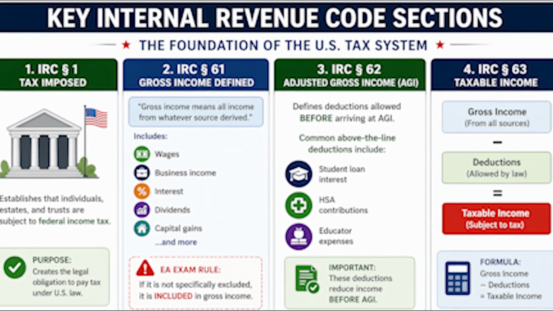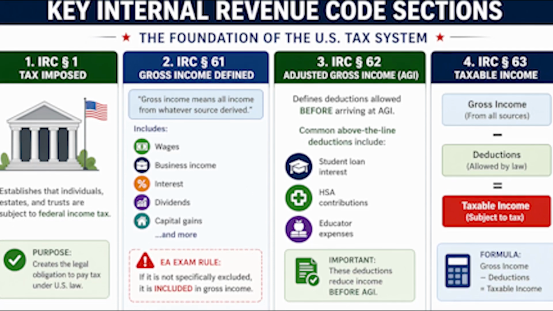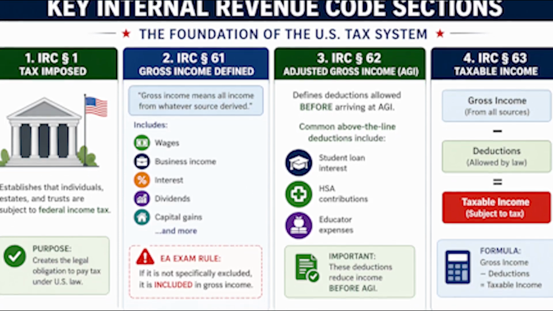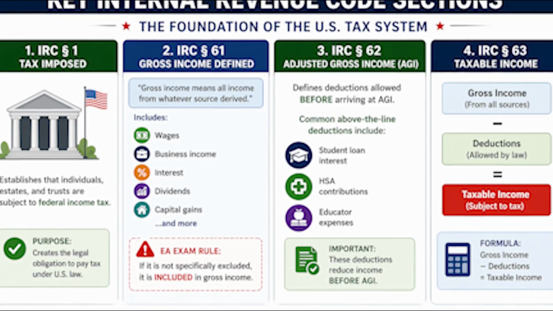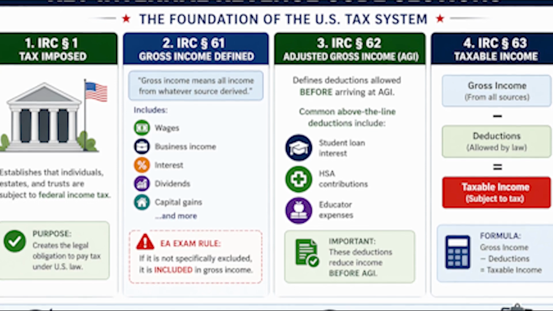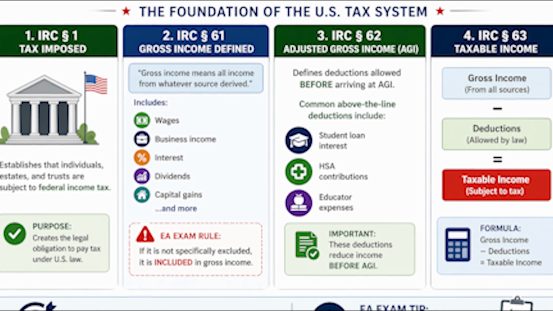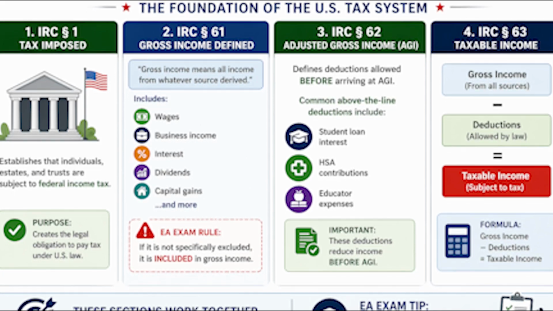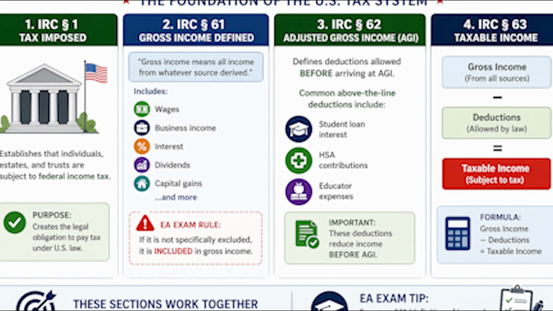4. Key Internal Revenue Code sections. IRC Section 1, tax imposed, establishes that individuals, estates, and trusts are subject to federal income tax. IRC Section 61, gross income, most important, defines gross income as all income from whatever source derived, includes wages, business income, interest, dividends, capital gains. Exam rule: if it is not specifically excluded, it is included in gross income.